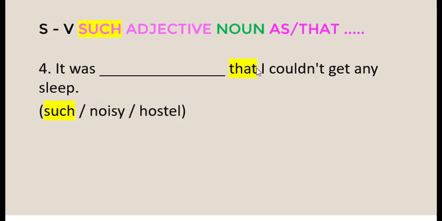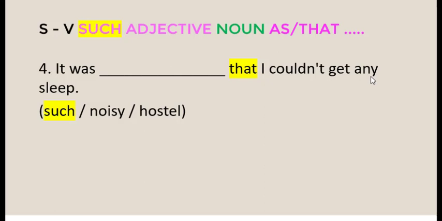Based on the 2 clues, we know that we have to use this pattern: subject, verb, such, adjective, noisy is the adjective, and then noun, hostel is the noun, and then we use "that," and then the rest